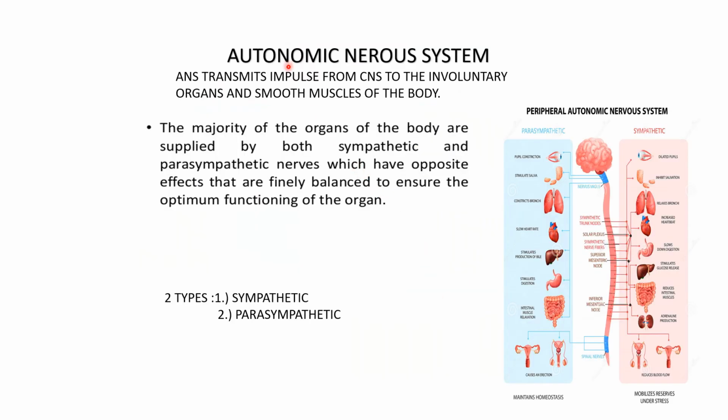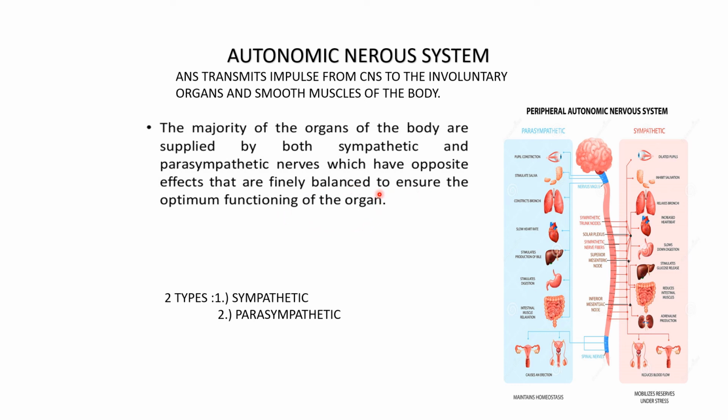Now let's study the autonomic nervous system. The autonomic nervous system, also known as ANS, transmits impulses from the CNS to the involuntary organs and smooth muscle of the body. The voluntary muscles are controlled by the somatic nervous system and the involuntary by the autonomic nervous system. The majority of the organs of the body are supplied by both sympathetic and parasympathetic nerves, which have opposite effects that are finely balanced to ensure the optimum functioning of the organ.